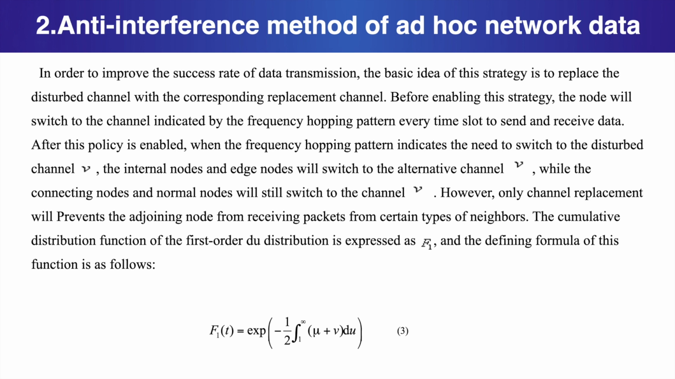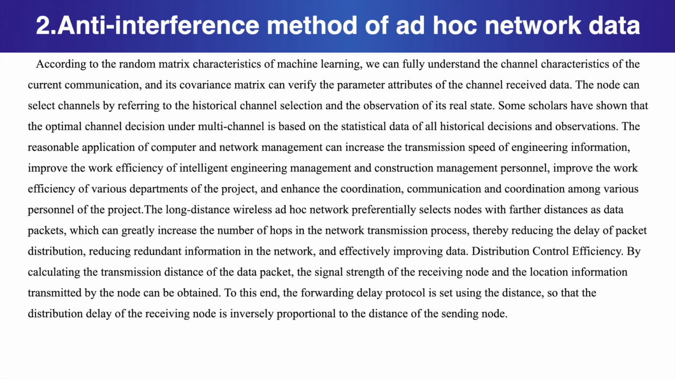The cumulative distribution function of the first order distribution is expressed as f1, and the defining formula of this function is as follows. According to the random matrix characteristics of machine learning, we can fully understand the channel characteristics of the current communication, and this covariance matrix can verify the parameter attributes of the channel received data. The node can select channels by referring to the historical channel selection and the observation of its real state. Some scholars have shown that the optimal channel decision under multi-channel is based on the statistical data of all historical